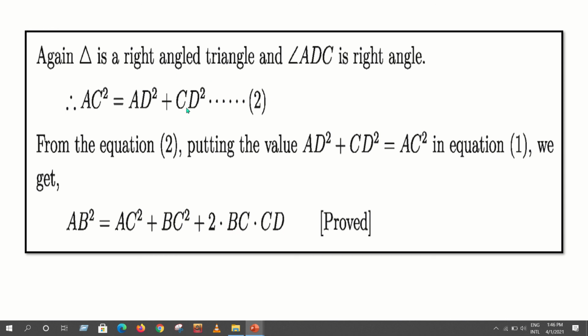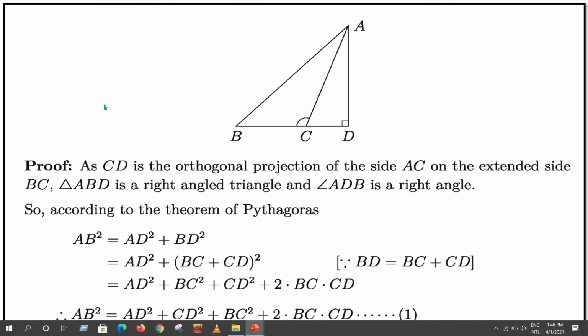That means in equation 1 AD square plus CD square is present, but we have to put AD square plus CD square equal to AC square. Again follow here: AD square plus CD square means AC square. So AC square plus BC square plus 2 into BC into CD. This is the required proof.